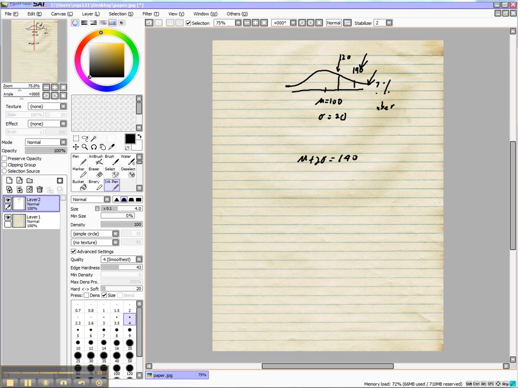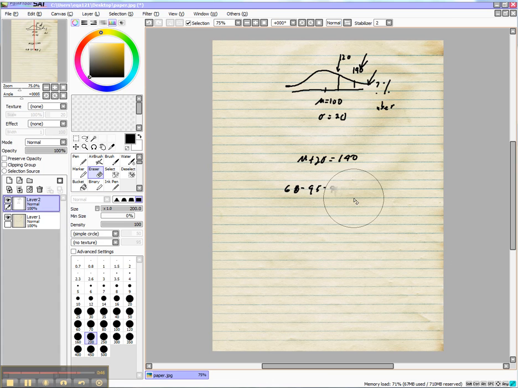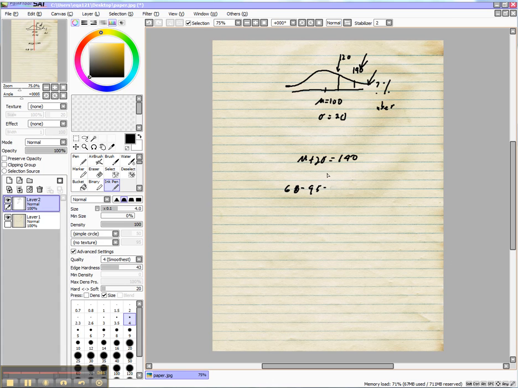Based on our 68, 95, 99.7 rule, we know that within 1 standard deviation, that's 68% of our data, and within 2 standard deviations, that's 95% of our data.